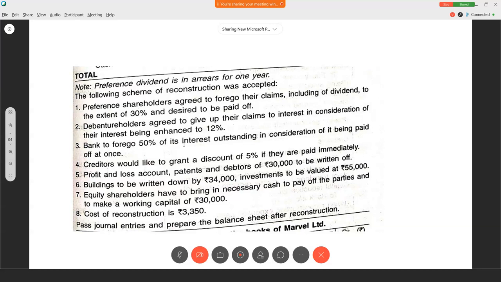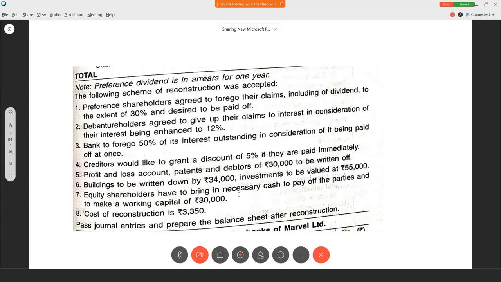Bank to forgo 50% of its interest outstanding in consideration of it being paid off at once. So they are ready to sacrifice 50% of the interest if the final settlement is made. Creditors would like to grant a discount of 5% if they are paid immediately. They are ready to give 5% discount. Profit and loss account, patents and debtors of 30,000 to be written off. Buildings to be written down by 34,000, investment 55,000, the new value.